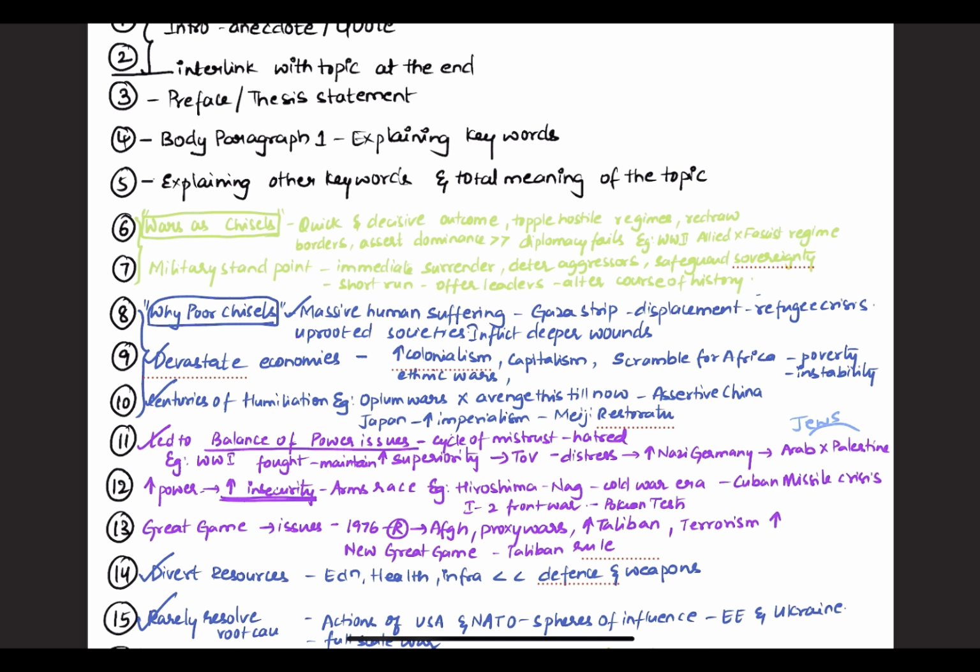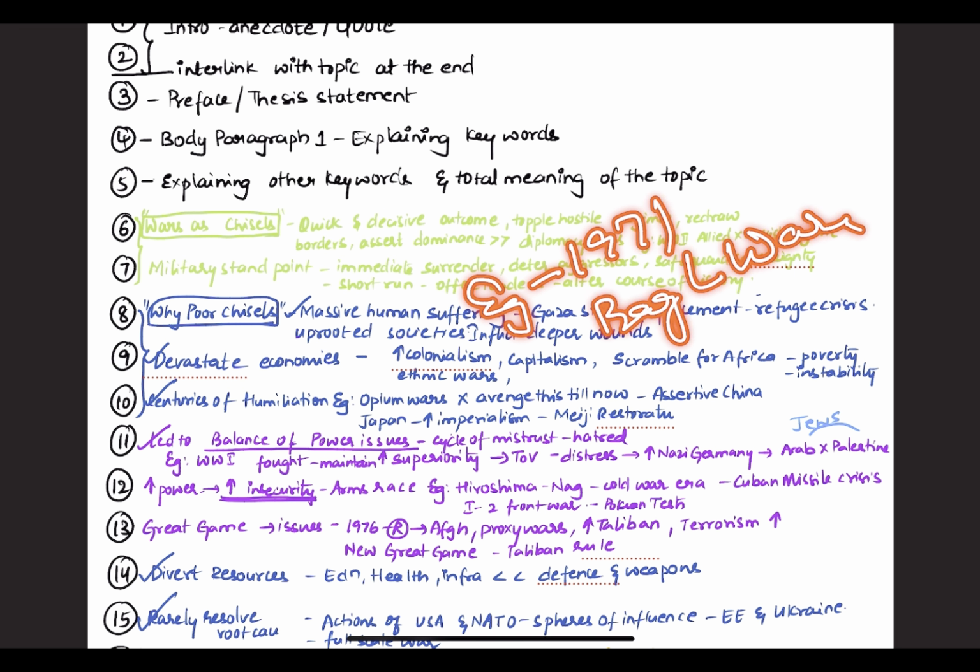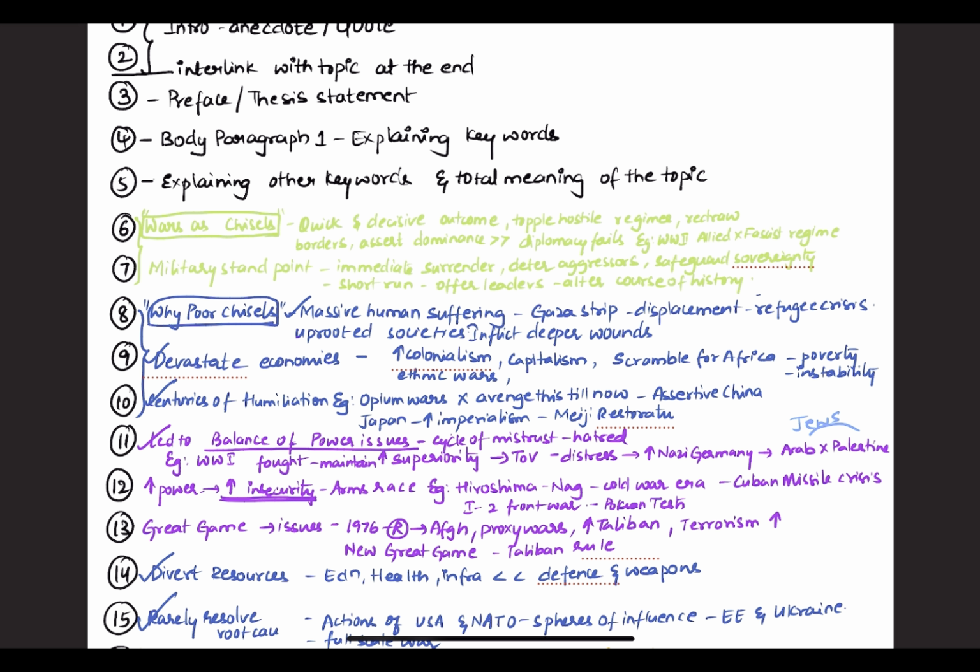From the military standpoint, it leads to immediate surrender, deters aggressors, and safeguards sovereignty. In the short run, it offers leaders a way to alter the course of action. So from the military standpoint, it can safeguard sovereignty. We can understand this even with the examples of the 1971 Bangladesh Liberation War to the very recent Operation Sindhu, because we try to safeguard sovereignty and end terrorism.